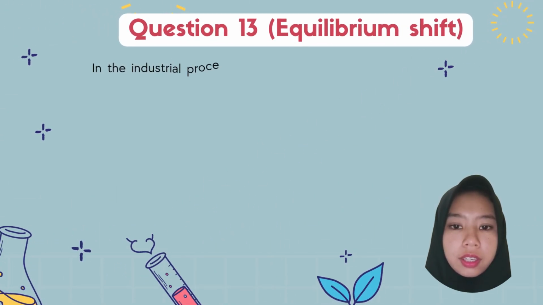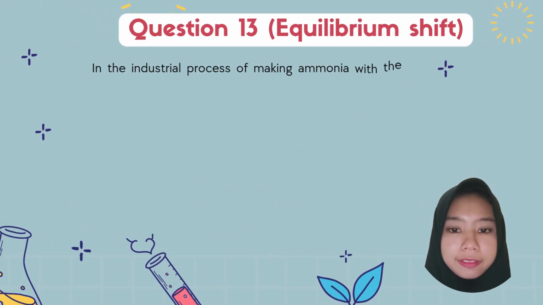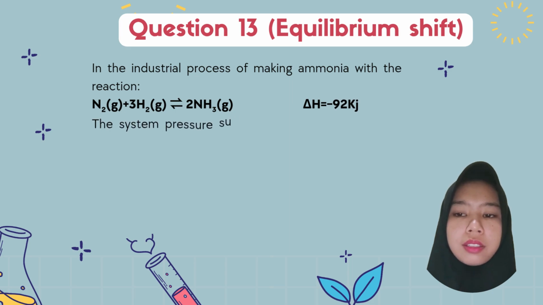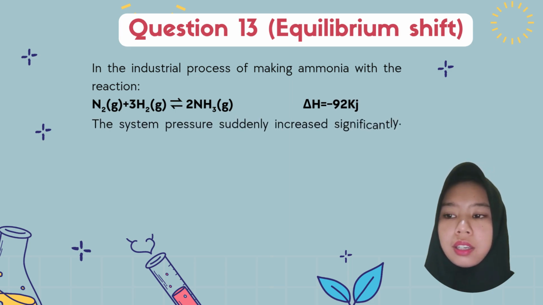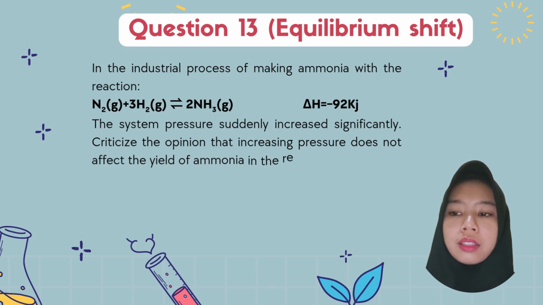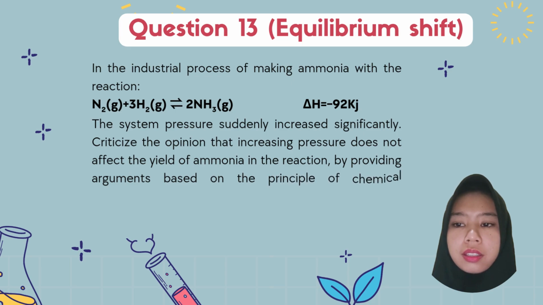Question 13. Equilibrium shift. In the industrial process of making ammonia, the reaction N2 + 3H2 ⇌ 2NH3, ΔH is -92 kilojoules.